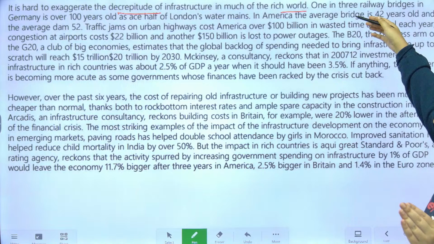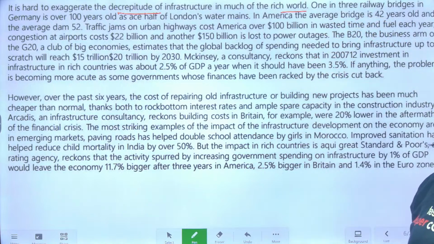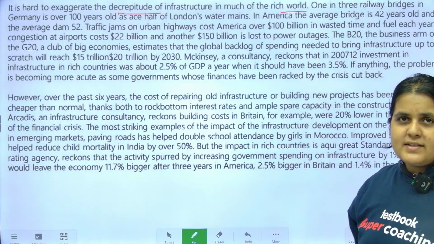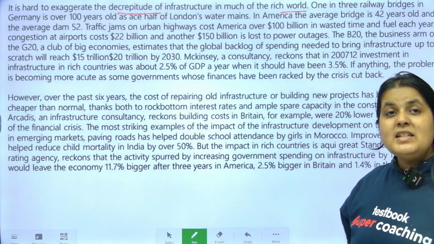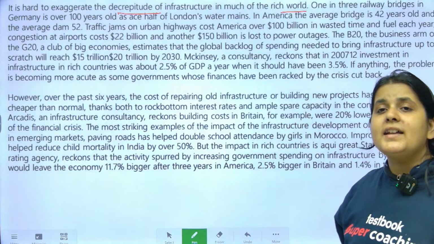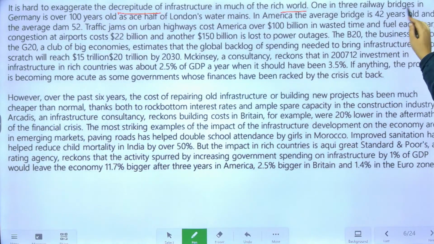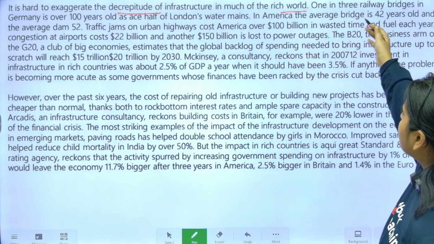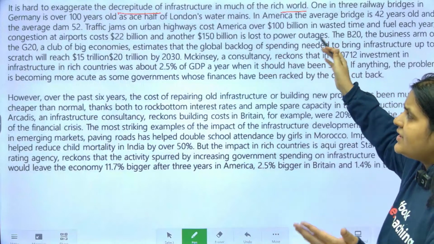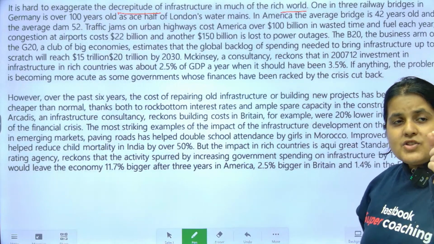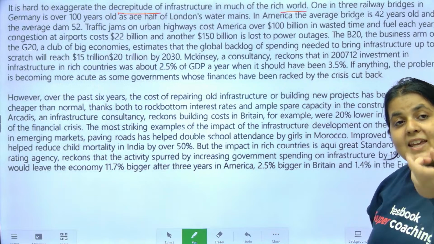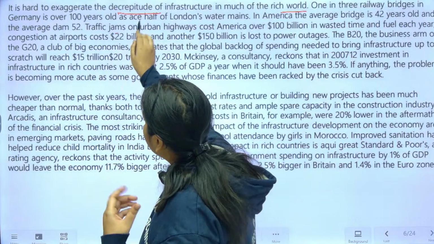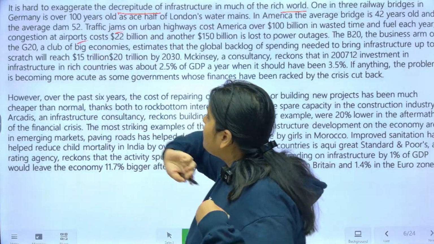Now you will see that a lot of examples and statistics are given. You don't have to read them completely in detail. You don't have to memorize them. Skim and scan them. In this passage, the scope for skimming and scanning is very high. See, 1 in 3 railway bridges in Germany is over 100 years old. In America, the average bridge is 42 years old, etc., etc. You're not going to remember all this. So just keep picking up keywords. Okay, what are the keywords? Basically, they are talking about traffic jams. They are talking about congestion at airports.